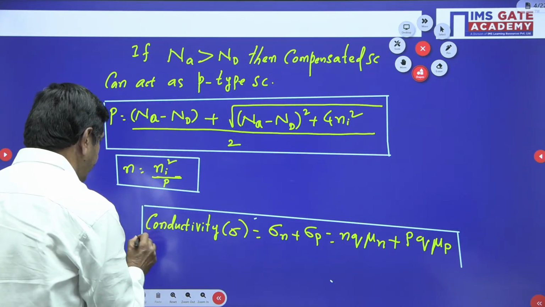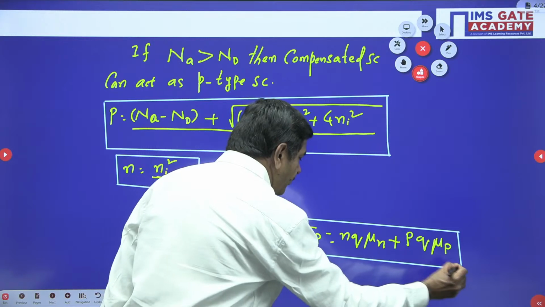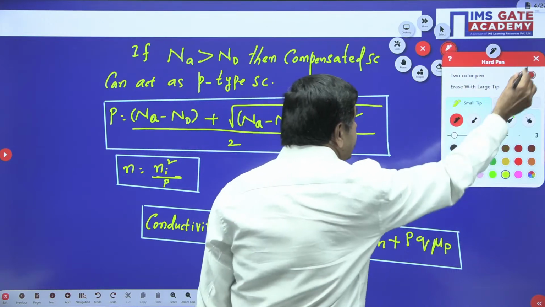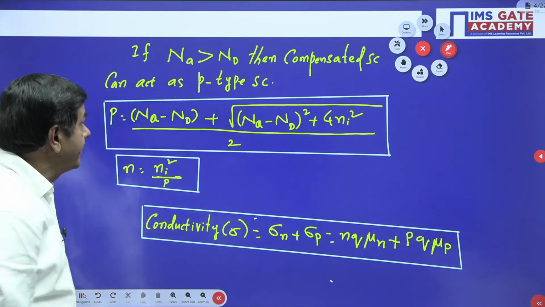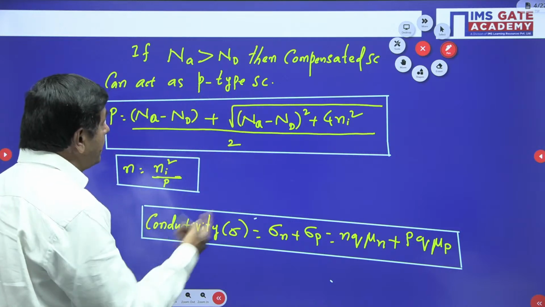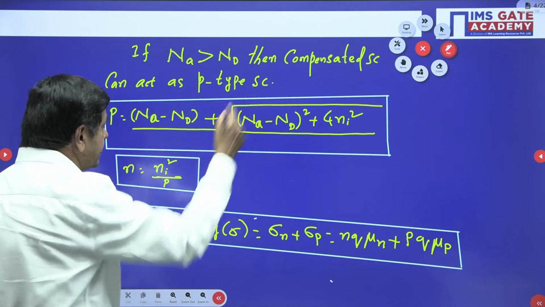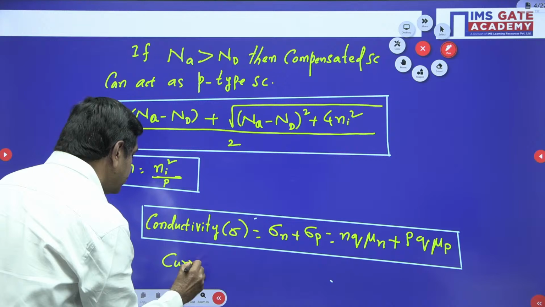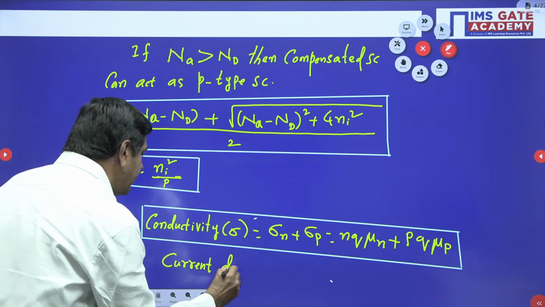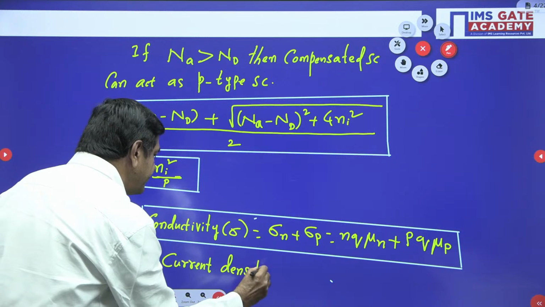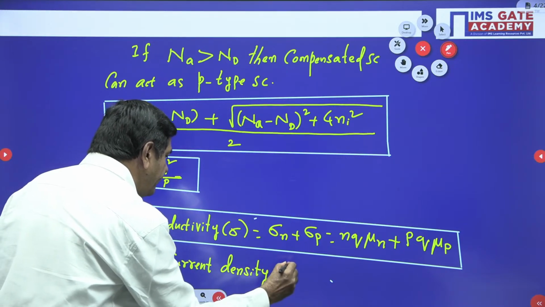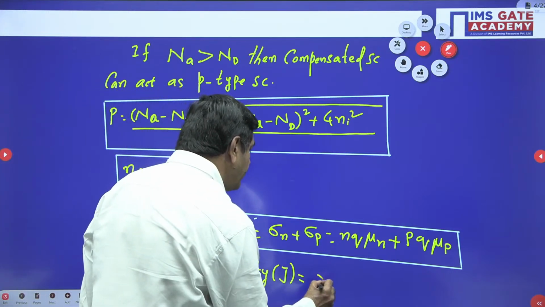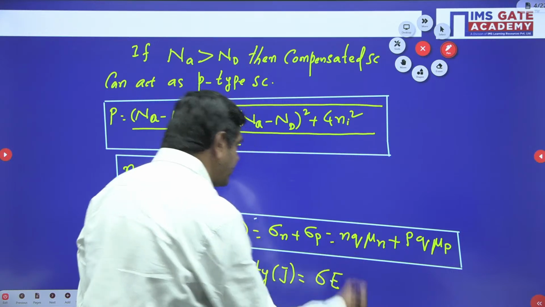This is one more formula, and the last and final formula is current density. How to find current density? In this p-type compensated semiconductor, that compensated semiconductor is acting as a p-type only now. So, current density is denoted by a letter J. J is calculated by sigma into E. This formula you must use.